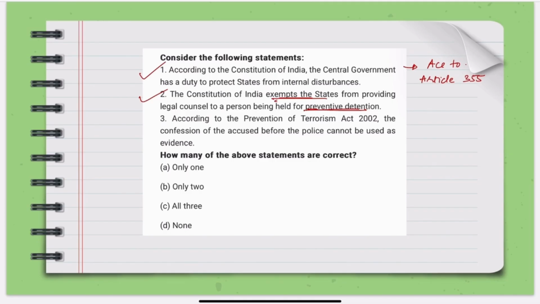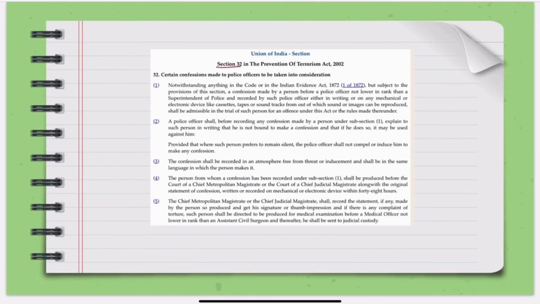Now, according to the Prevention of Terrorism Act 2002, the confessions of the accused before the police cannot be used as evidence. Now let us see. This is Section 32 of the Prevention of Terrorism Act 2002.